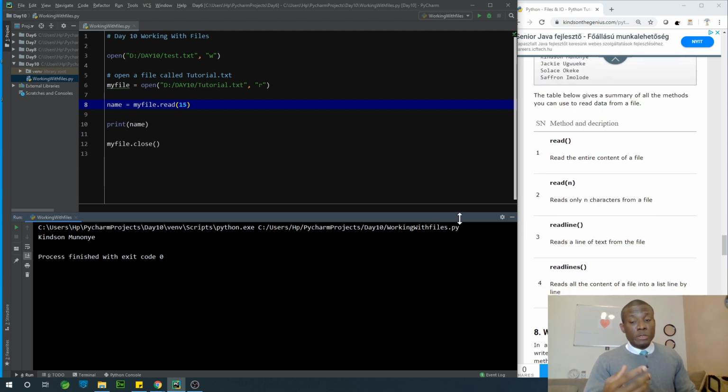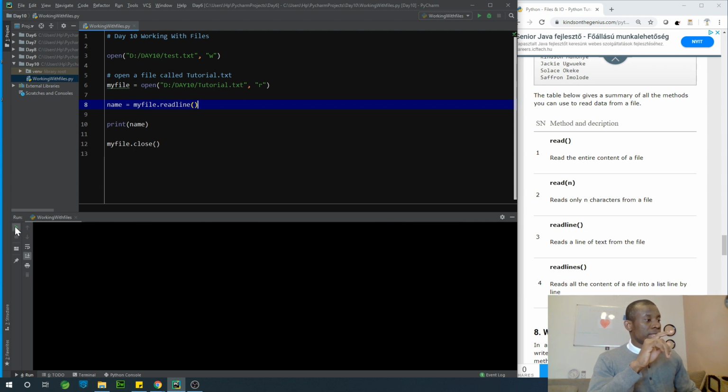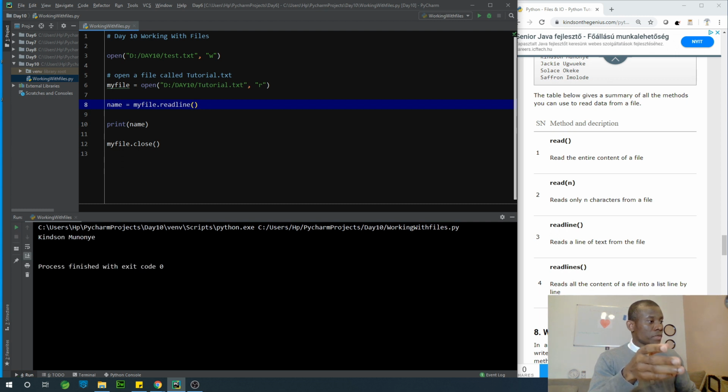Now we also have the readline method. Readline reads a line of text from a file. So at this point, let's try readline. Remember, I entered items in this file line by line, so readline is likely going to read only one single line from this file. Let me clear this, and then I'm going to run it. So readline reads a single line from this file.